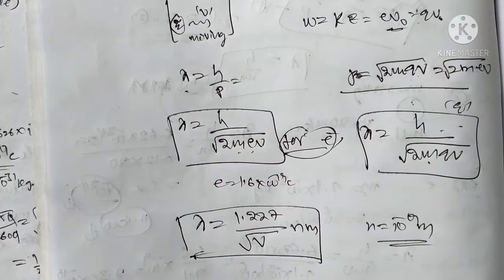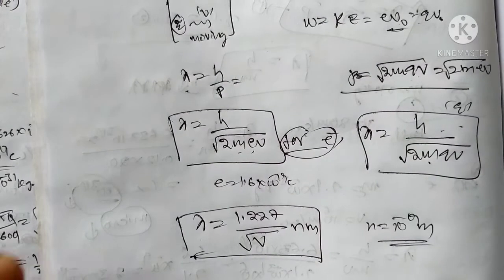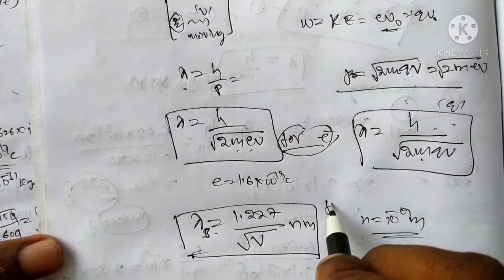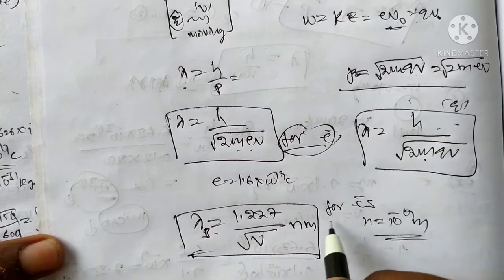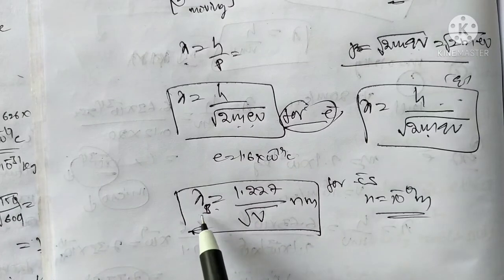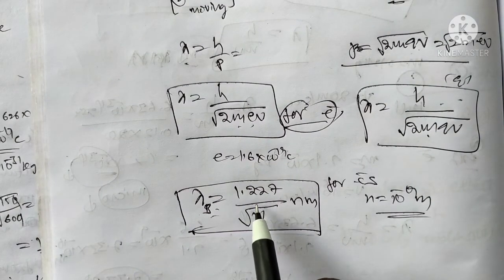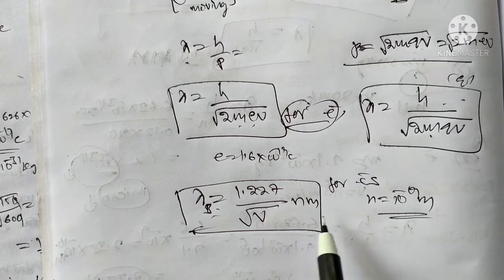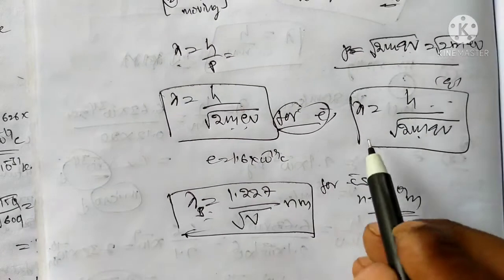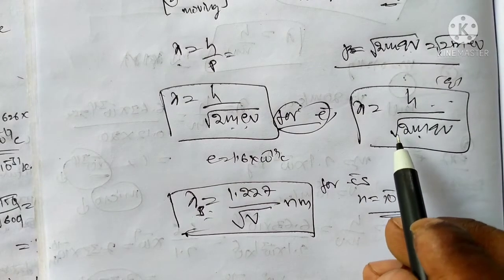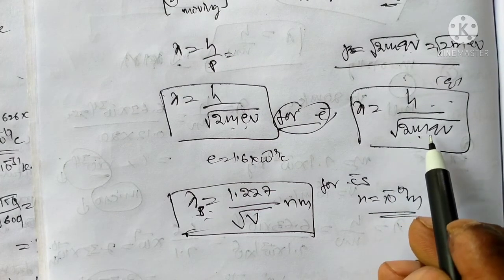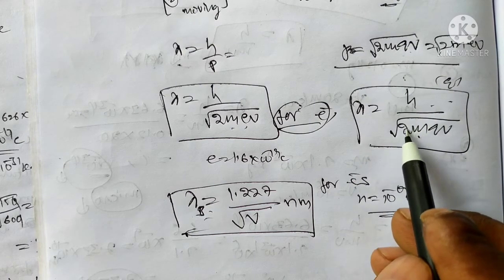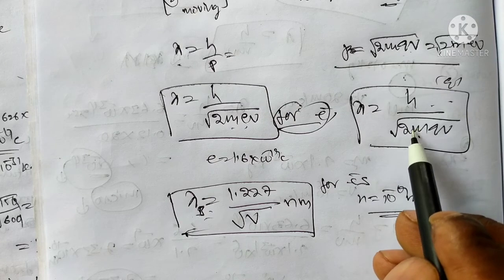Okay, it is the de Broglie wavelength for electrons. For electrons, the de Broglie wavelength is 1.227 by under root of V, where V is the potential or voltage. In general, lambda is equal to h by under root of 2mqV. This is for charged particles, any charged particles: electron, proton, neutron, alpha particle, anyone.